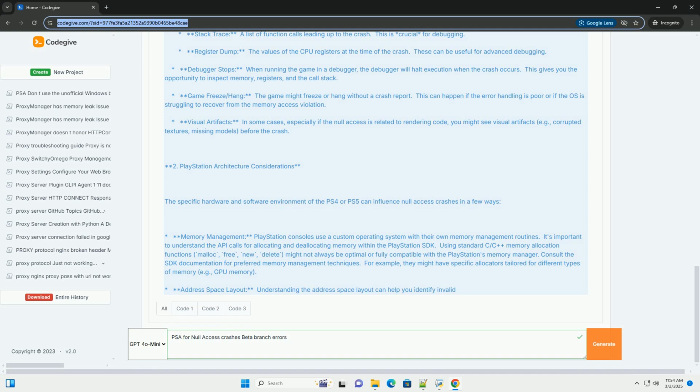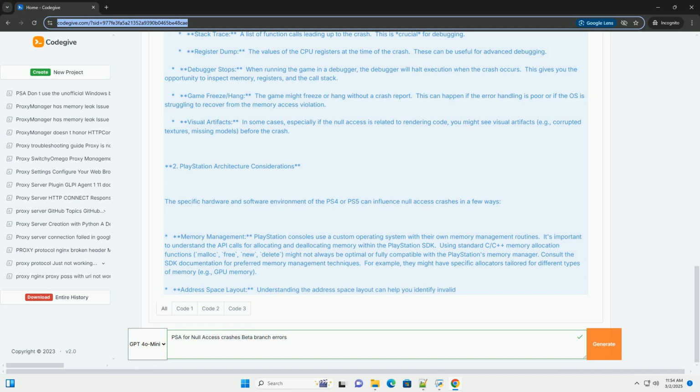It's important to understand the API calls for allocating and deallocating memory within the PlayStation SDK. Using standard C/C++ memory allocation functions, malloc, free, new, delete, might not always be optimal or fully compatible with the PlayStation's memory manager.